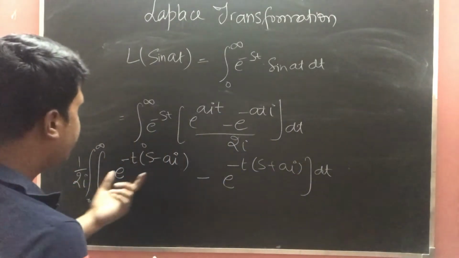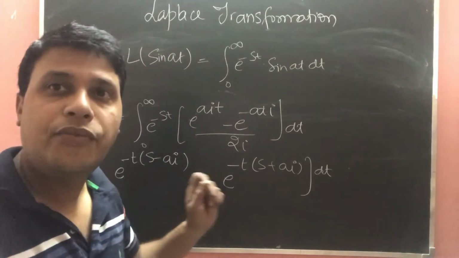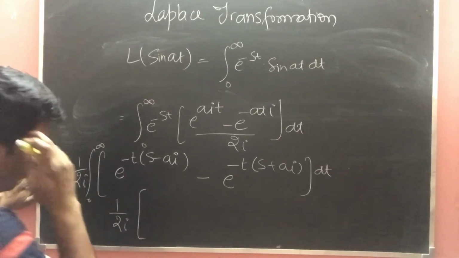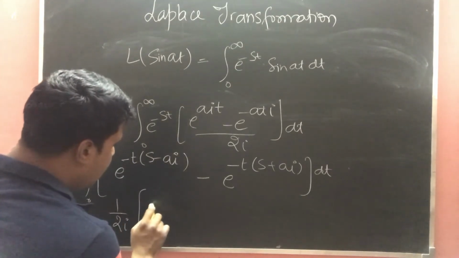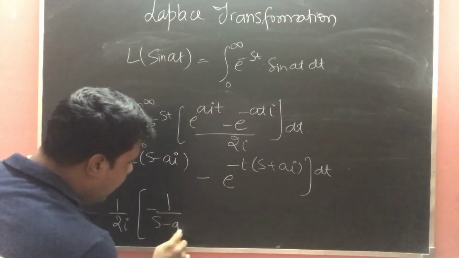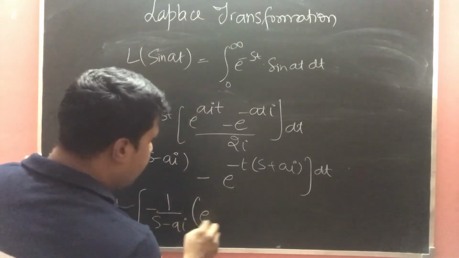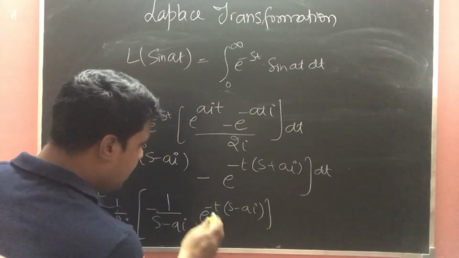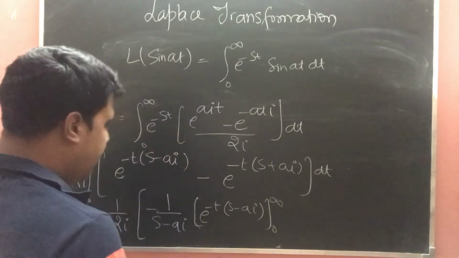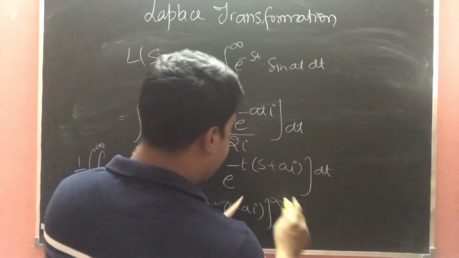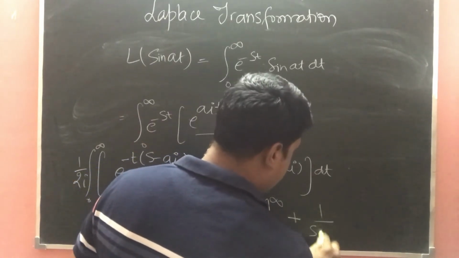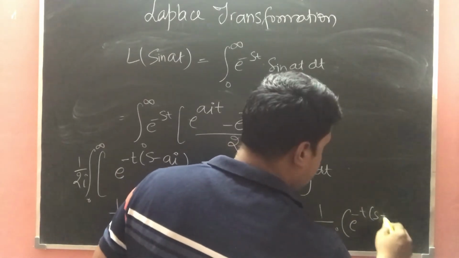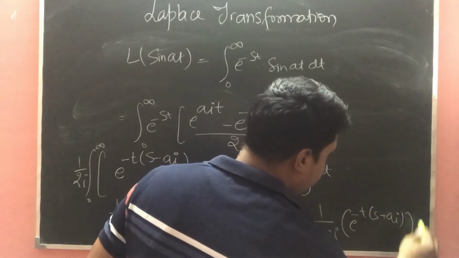Further, if you are integrating it, what we will get is 1 over 2i times minus 1 upon s minus ai, e power minus t (s minus ai), from 0 to infinity, and the minus becomes plus here, 1 upon s plus ai, e power minus t (s plus ai), from 0 to infinity.